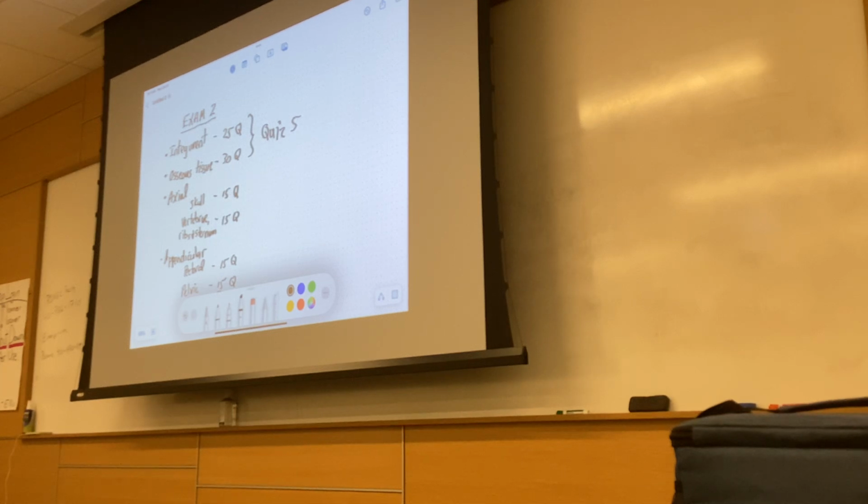I don't think that there's anything that I'm holding back in terms of topics from quiz 5. So in other words, everything that I had from the integument and the osseous tissue will be on the exam. There'll be lots of diagrams and labeling. And then there'll also be questions based on the text-based questions.